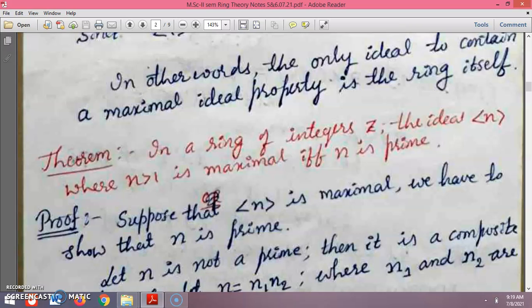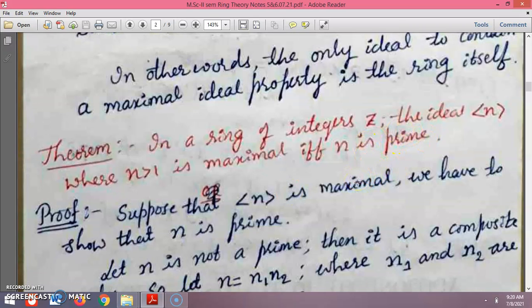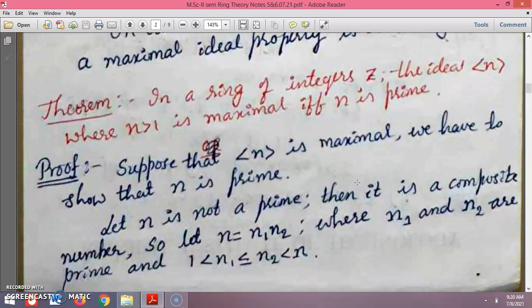Now we have one property of this maximal ideal. In the ring of integers Z, the ideal generated by n, where n is greater than 1, is maximal if and only if n is prime. We need to prove this. That is, in the ring of integers Z, the ideal generated by n is maximal where n is a prime.